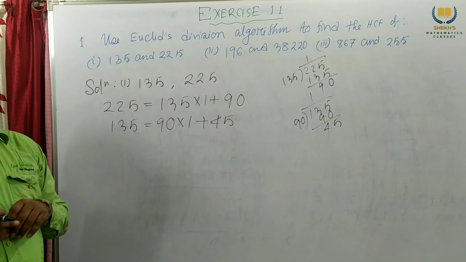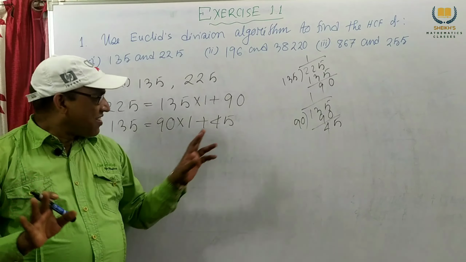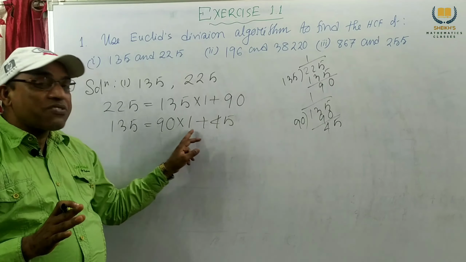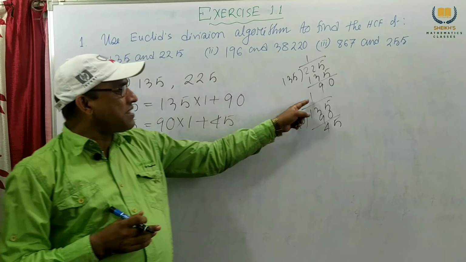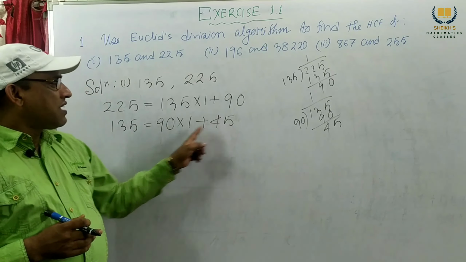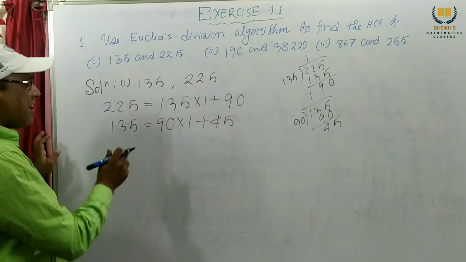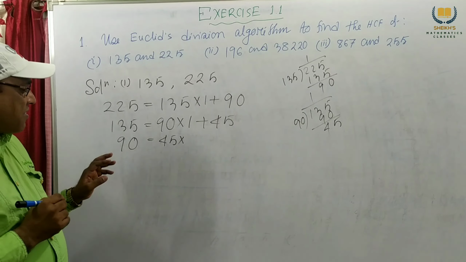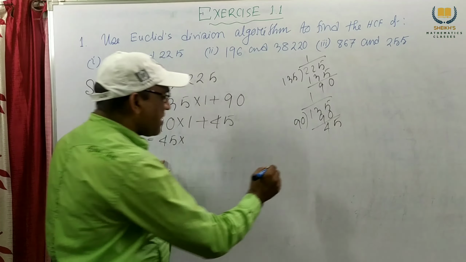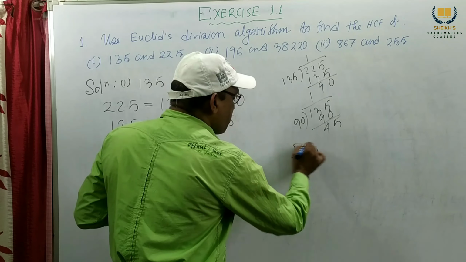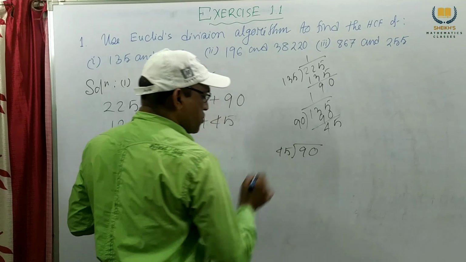We write down 90 first here: 90 into something. We don't know what the something is. We divide, and the quotient is 1. Write down 1. This is our remainder. Write down the remainder. Next again write down 90. First we consider 45. Actually, we don't know what the remainder is. Then 90 divided by 45. We know, but we have to show.